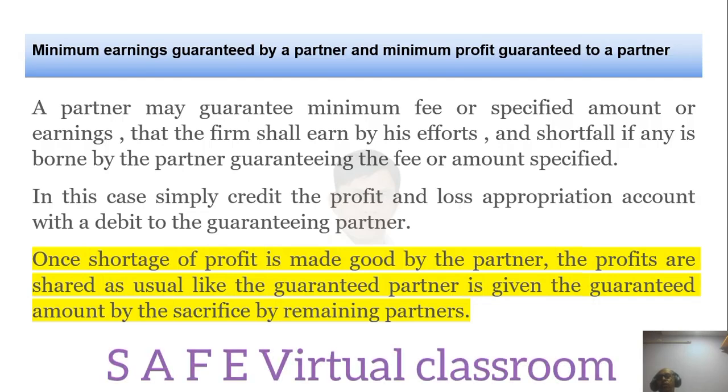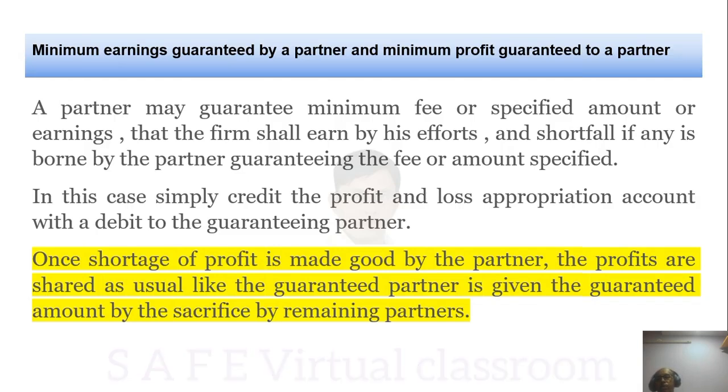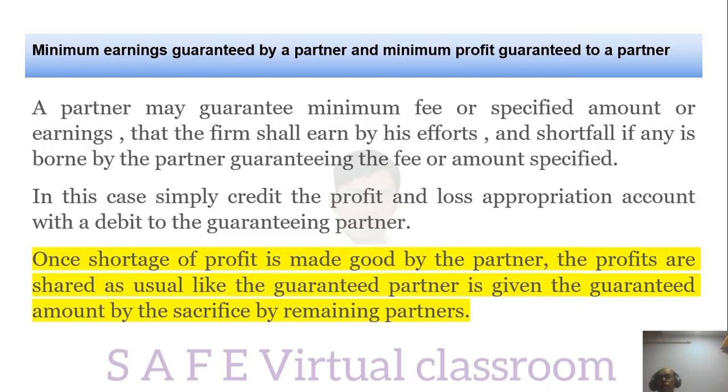So again, what you have to do: a partner may guarantee, so simply credit the profit and loss first, then afterwards you have to share the profit. That's all. Once the shortage of profit is made good by the partner, the profits are shared as usual, and the guaranteed partner is given the guaranteed amount by the sacrifice of the remaining partners. Remember, learn this by heart.